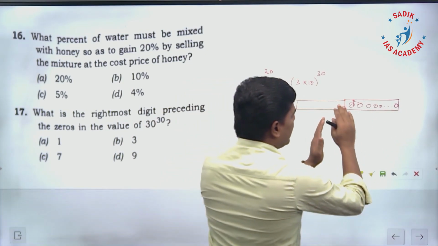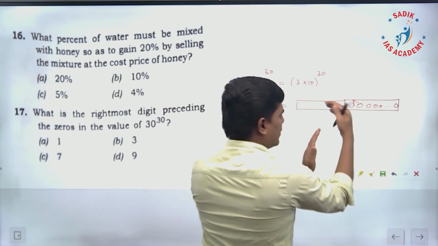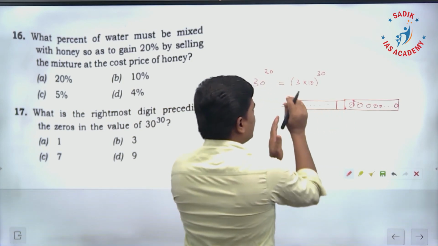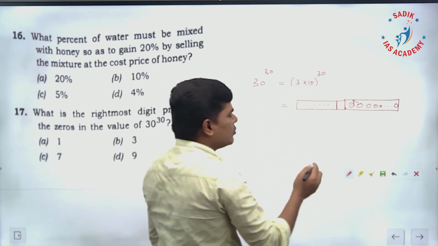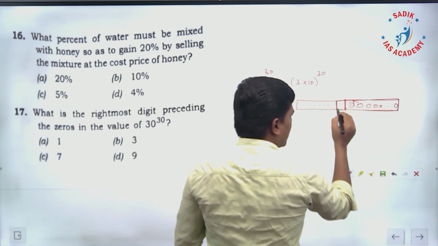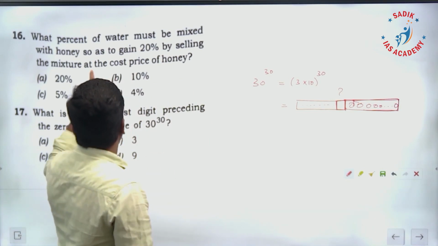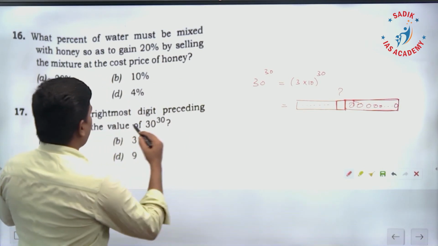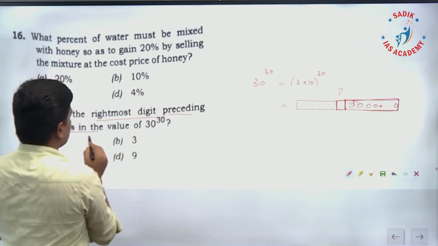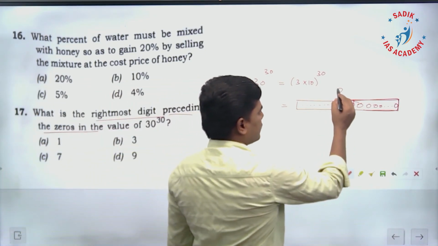So leaving all 30 zeros, before these 30 zeros there will be one number here. And of course there are going to be some numbers, so if you multiply you will get the answer. Now the question is, before all the zeros there is going to be one number. What is that number? That's what they are asking: the rightmost digit preceding the zeros in the value of 30 power 30.